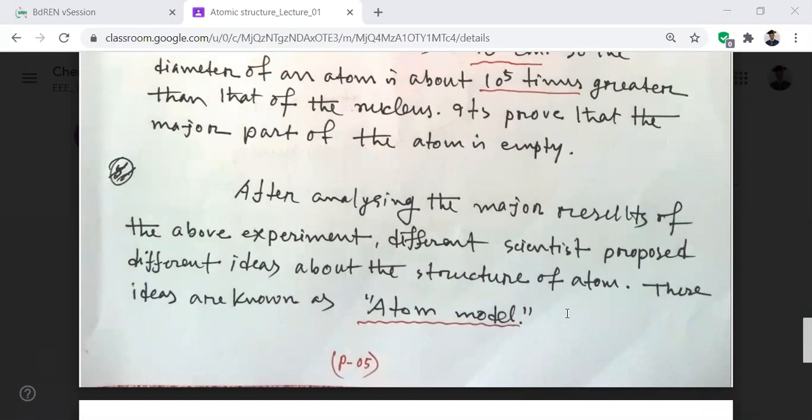আমরা কিন্তু স্ট্রাকচার অফ অ্যাটম মডেল এখন যাইনি। এই যে রাদারফোর্ড আলফা স্ক্যাটারিং এক্সপেরিমেন্টের যে অবজারভেশন, after analyzing the major observations from that experiment, many scientists proposed different ideas about the structure of atom, and these ideas are known as atomic models. Next class we will discuss the atomic model, Rutherford atomic model, observations and limitations, Bohr atomic model, observations, limitations, then line spectrum of hydrogen.